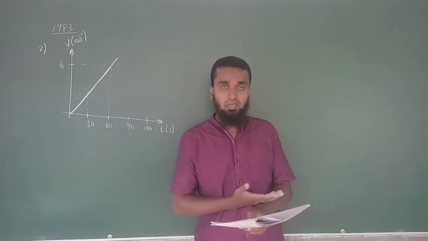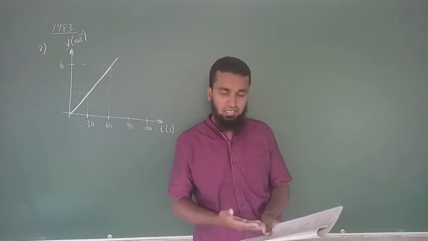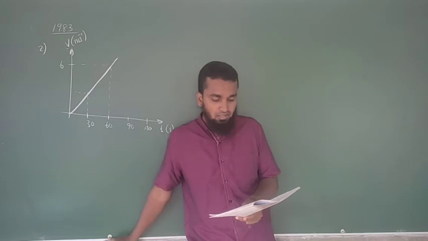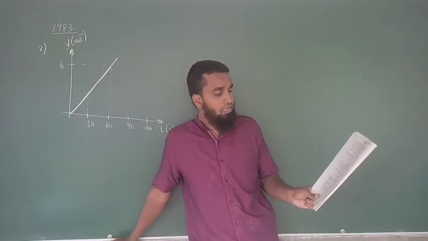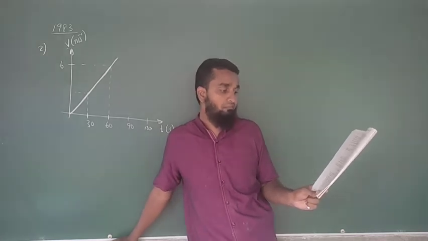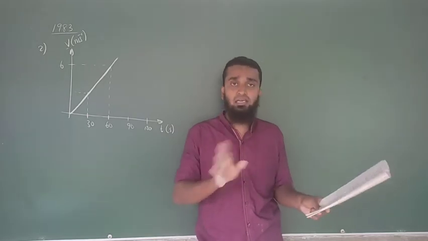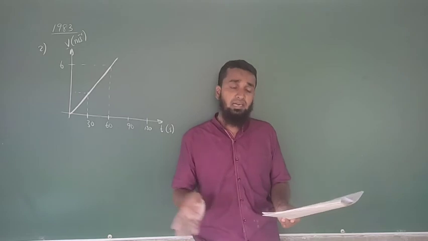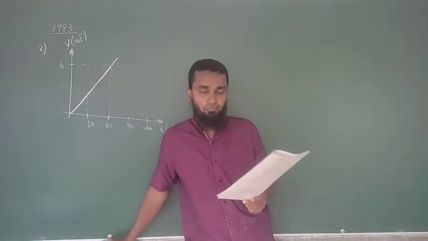If you find any question like that, then you have to do it in this manner. The maximum common, we'll take A. A is common for first and third. If A is correct, then the answer should be first and third, not second and fourth. If A is wrong, the answer shouldn't be first and third, it should be second and fourth.